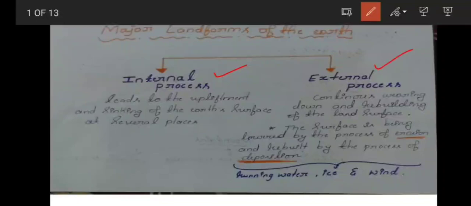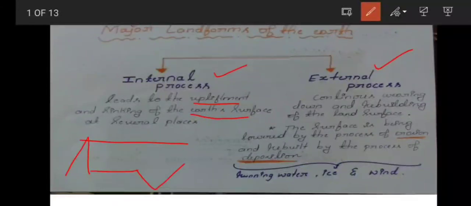So the internal process leads to the upliftment and sinking of the earth's surface at several places. Next, coming to the external process. Continuous wearing down and rebuilding of the land surface is called the external process. So the surface being lowered is called erosion, and the rebuilding of that surface again is called deposition. This erosion and deposition occur due to running water, ice and wind.